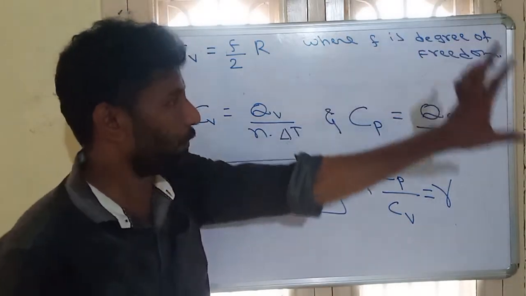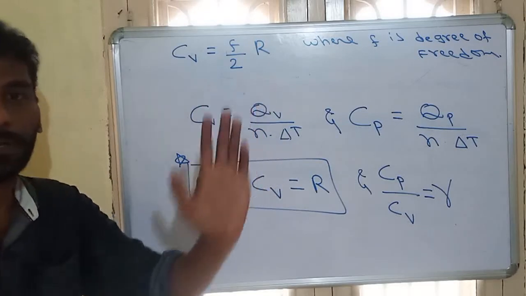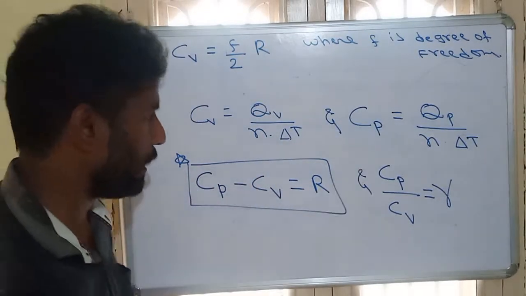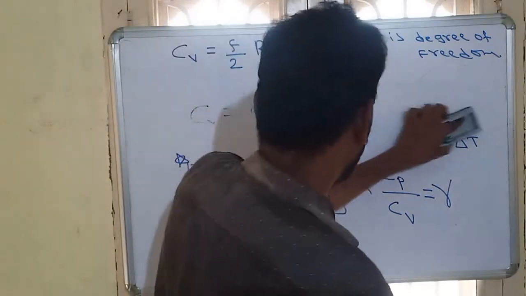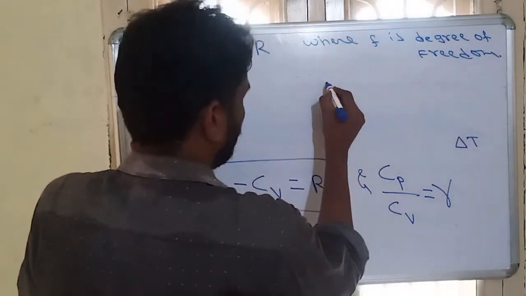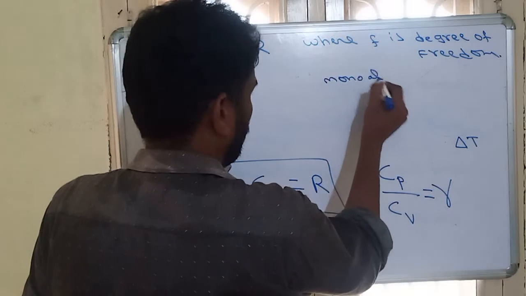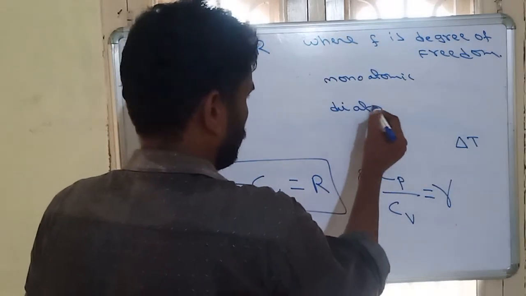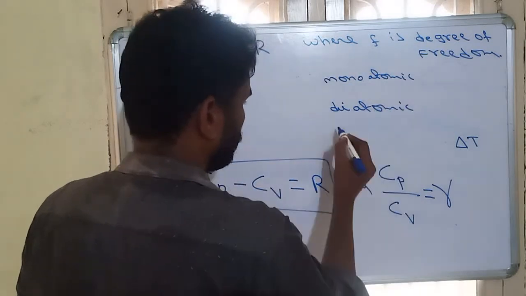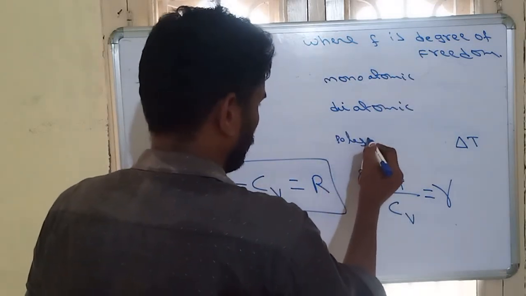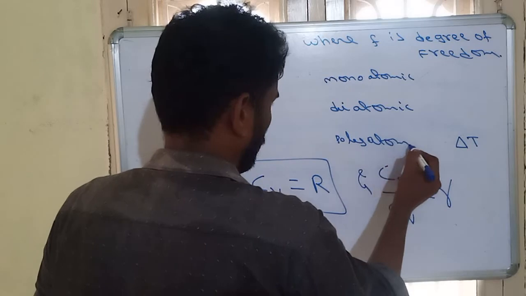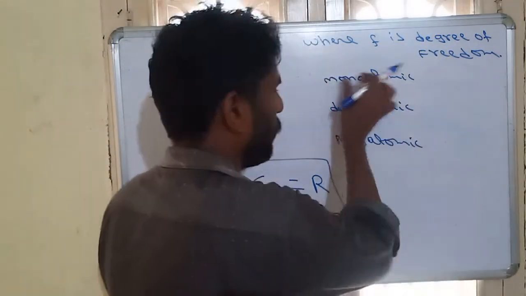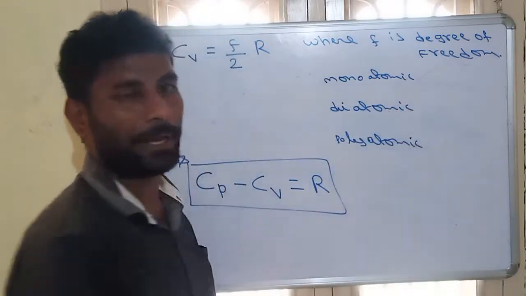This degree of freedom value depends upon the nature of the gas we are taking. Different types of gases are possible: monoatomic, diatomic and polyatomic gases.